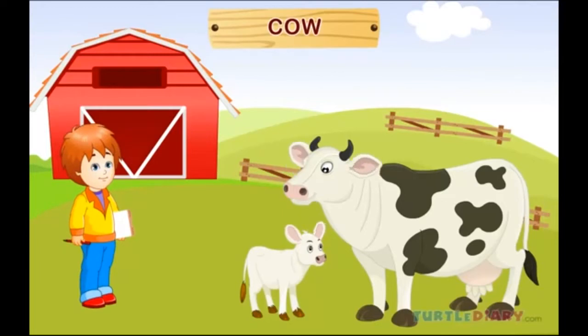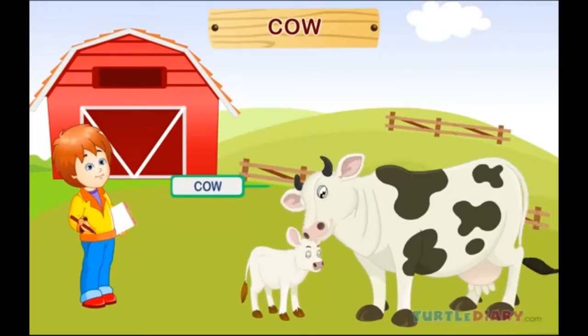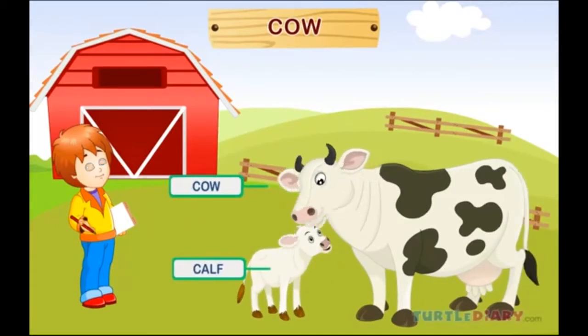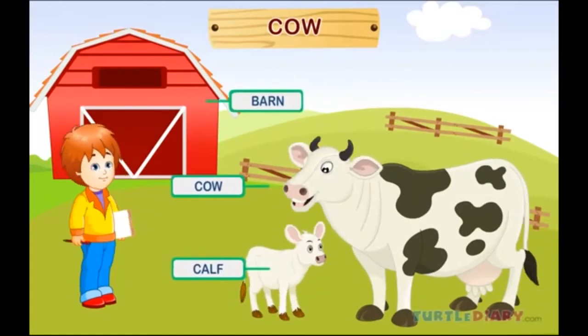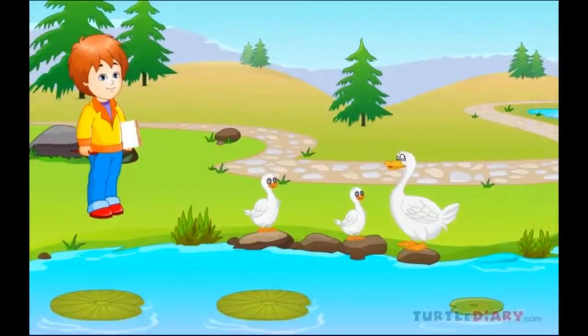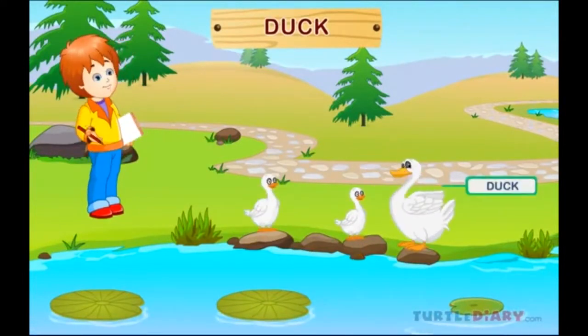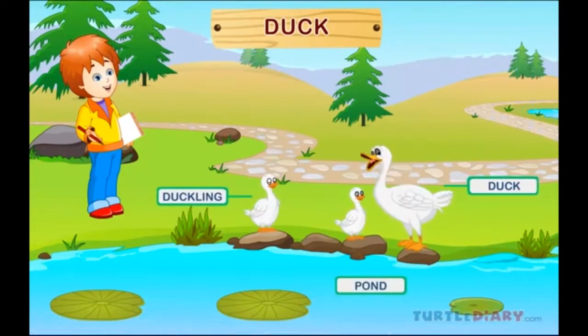Cow. This is a cow. A baby cow is called a calf. Cows live in a barn. Duck. Here is a duck. A baby duck is called a duckling. Ducks live in ponds and lakes.